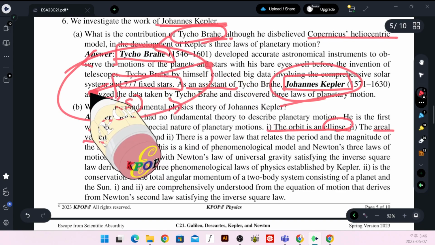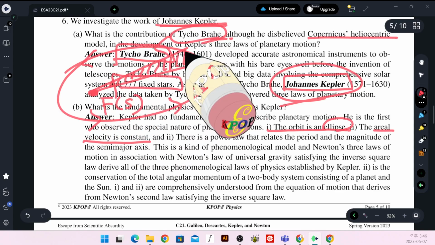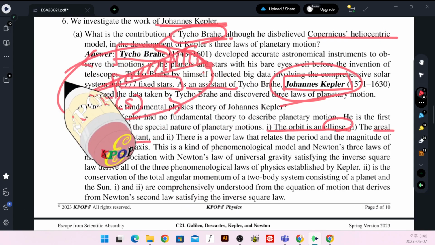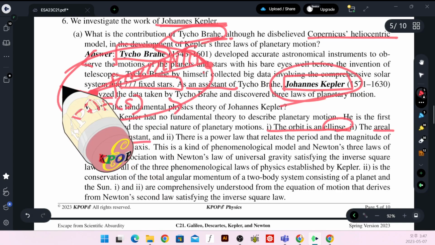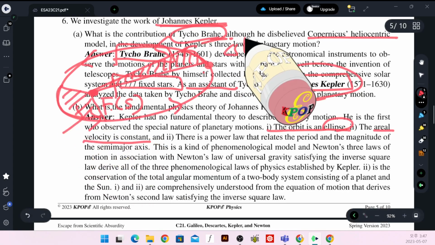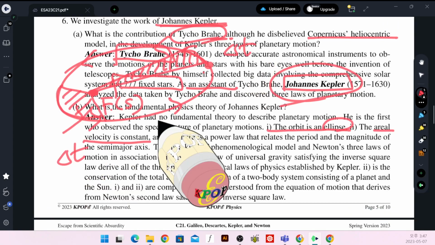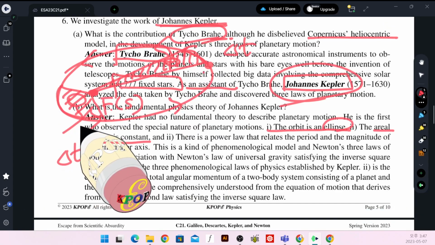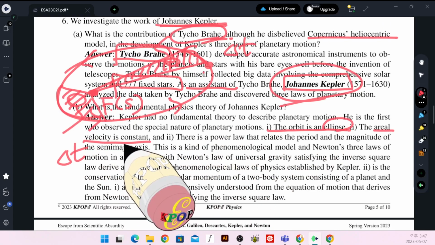If it moves around, when it is very far away, its angle is small, but if it reaches the nearest point, the swiping angle is much greater for the same delta t. So these two areas are the same. It is called the area velocity conservation.